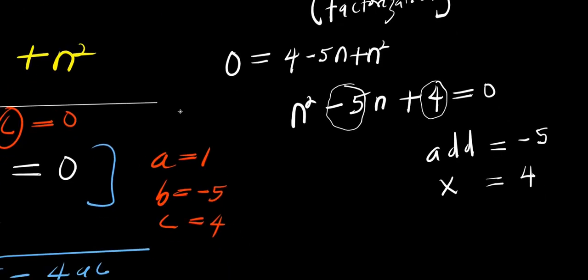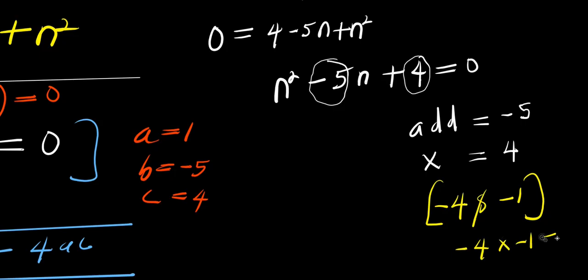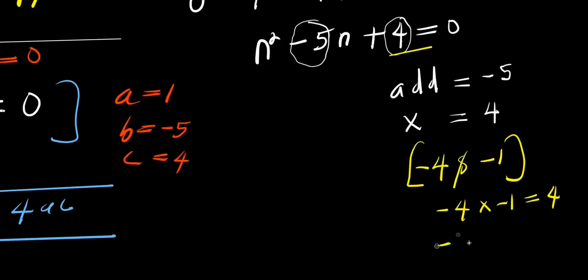So the two factors are negative 4 and negative 1. Because negative 4 times negative 1 will give us positive 4, which is what we have here. And negative 4 plus negative 1, because we add, will give us negative 5. Have you seen? So the two factors are correct.